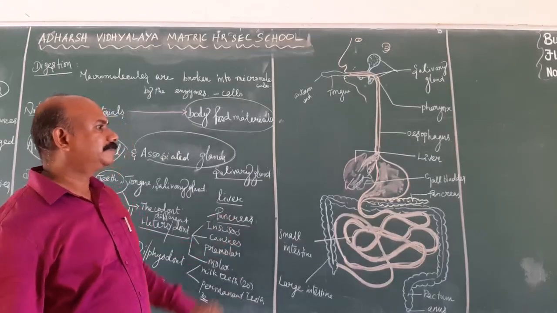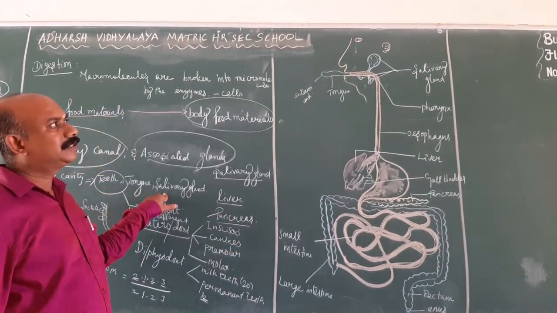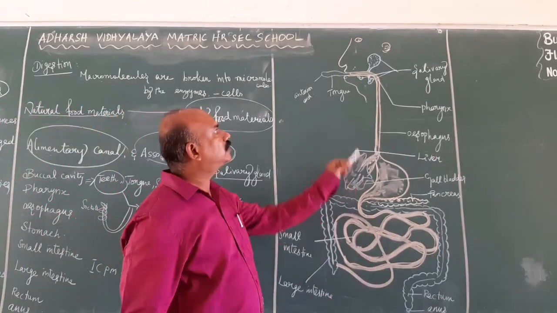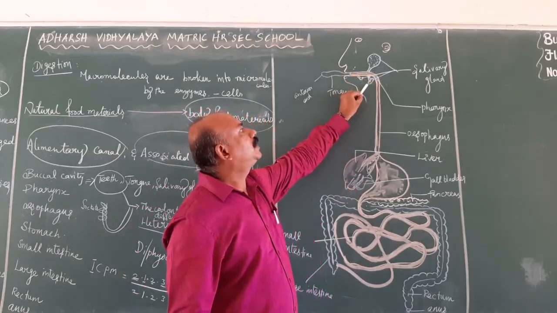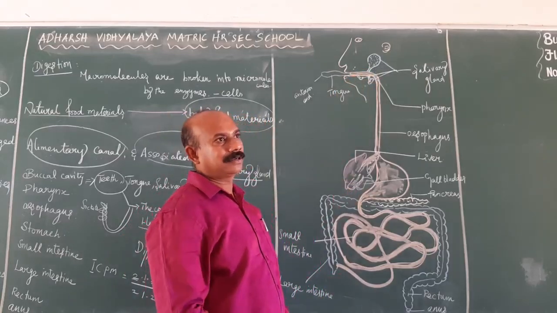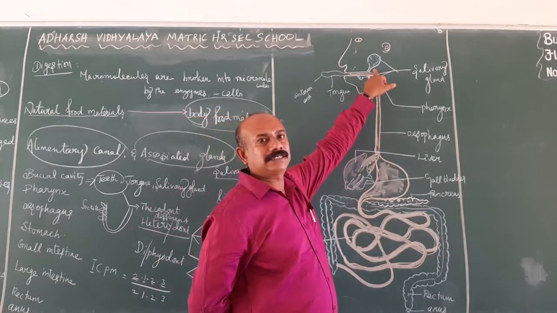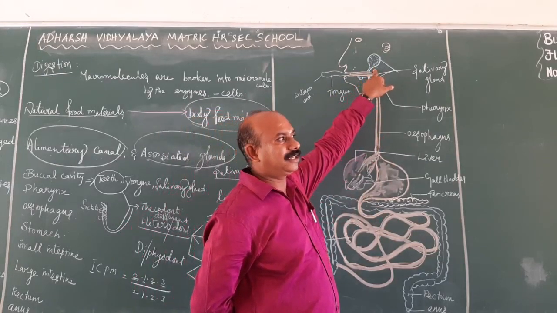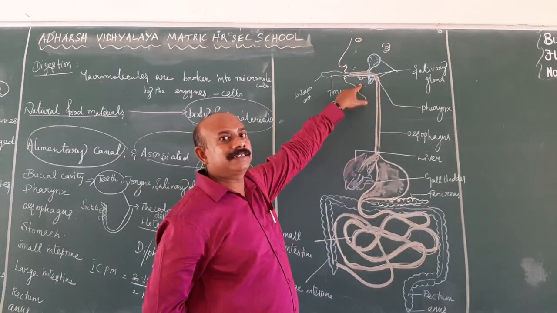So the buccal cavity consists of teeth, tongue, and salivary glands. Three types of salivary glands are present in the buccal cavity: the parotid, sublingual, and submandibular glands. Parotid is the largest salivary gland; it is present near the ear. Then sublingual is present beneath the tongue.